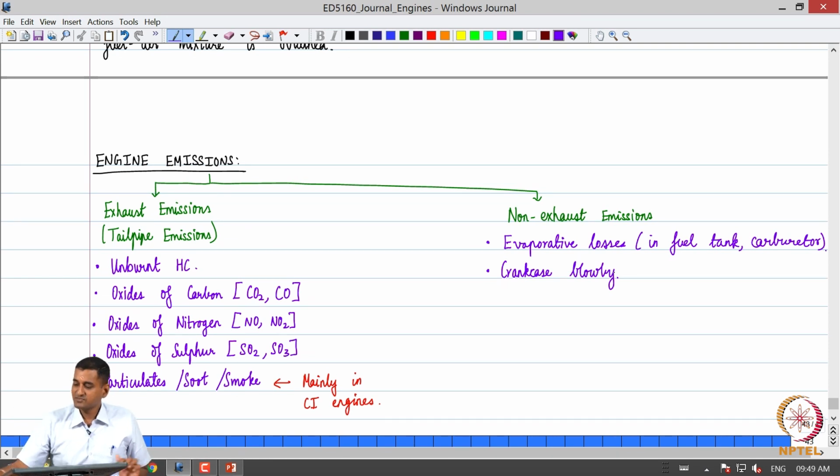In the next class, we are going to discuss each aspect of these emissions in greater detail, and we will see how they affect engine performance and how engine operation is also affecting these emissions. So, that is something which we will continue in the next class. Thank you.